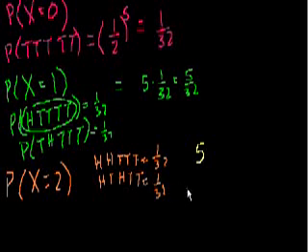Now, how many possibilities are there for the second head? Well, the first head spot was used up by one of the flips. Now there's only 4 flips left. So there's only 1 out of 4 flips that the second head could be in. And you saw that here. I picked the first one to be a heads here, and then we said, okay, one of these 4 also has to be a head. Or if I said, okay, this is the first head, then either this one, this one, this one, or this one has to be heads. So there's only 4 possibilities.